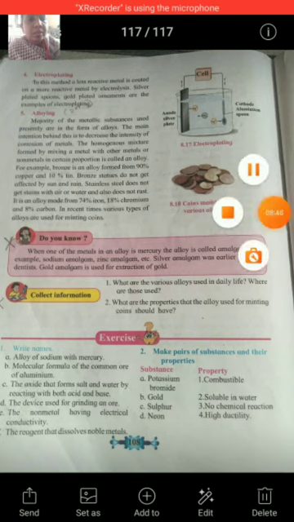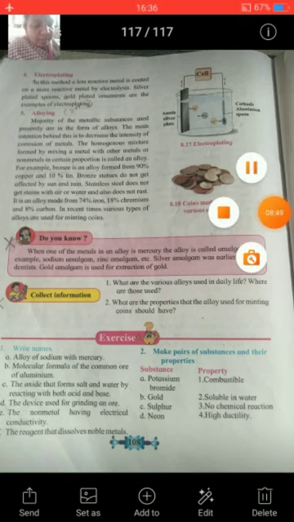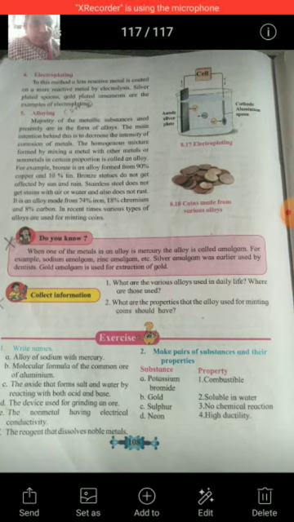So today we have completed our 8th chapter, that is metallurgy. In this chapter we have studied different points related to metals. So here we have completed our chapter.